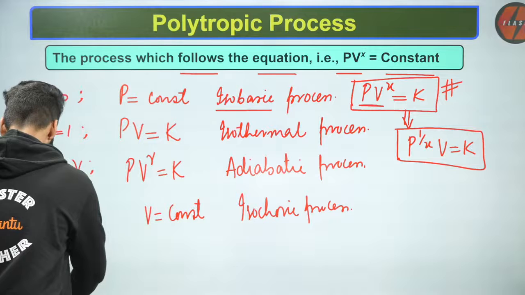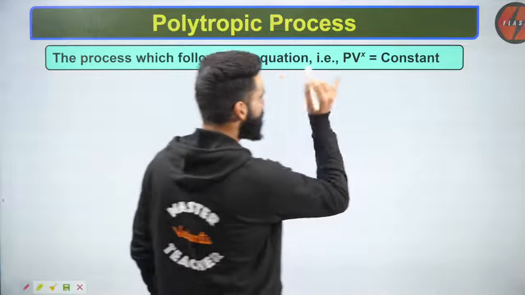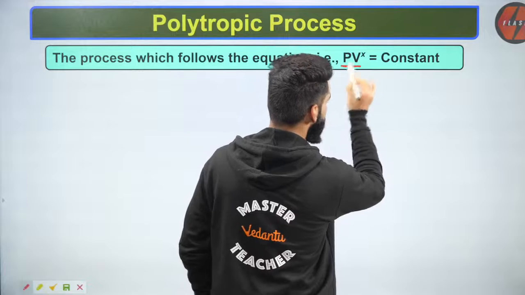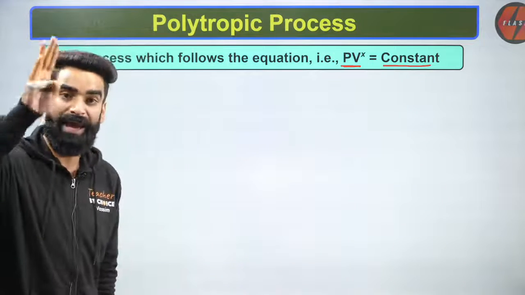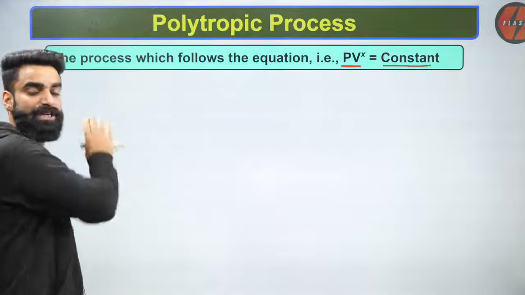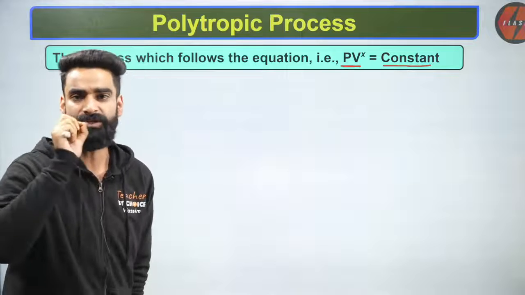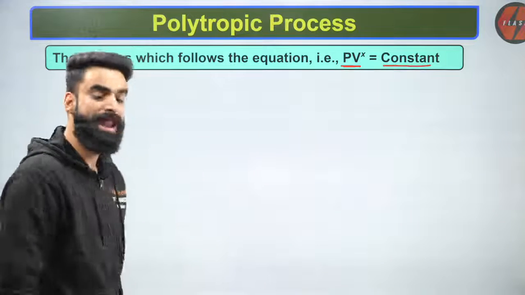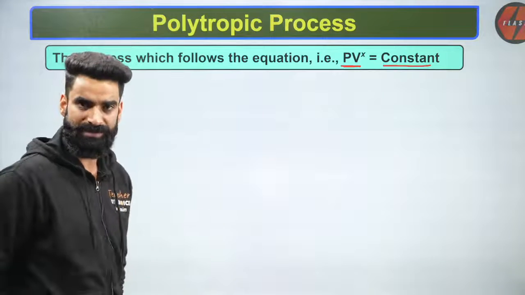Okay, fine, great. So now let's move on and focus on this equation, PV to the power x is equal to constant, right? The value of x can be anything apart from the four values which I've shown you over here. Then only I'll be calling the process a polytropic process. Now, how do we calculate work in these polytropic processes?